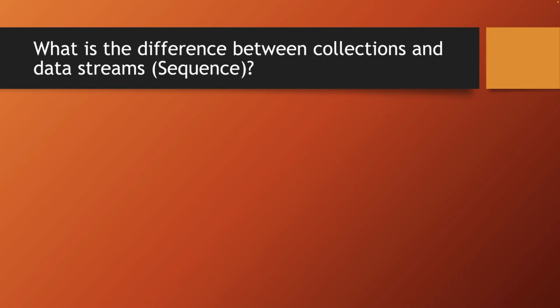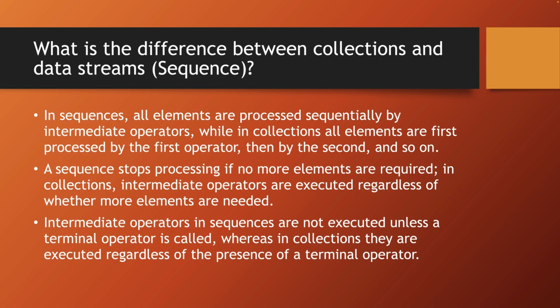How are collections different from data streams? In data streams, all elements are processed sequentially by intermediate operators. In collections, all elements are first processed by the first operator, then by the second, and so on. A data stream stops working if elements are no longer needed. Intermediate operators in collections are executed regardless of whether elements are required or not. Intermediate operators in data streams are not executed unless the terminal operator is called. In collections, they are executed regardless of the presence of a terminal operator.